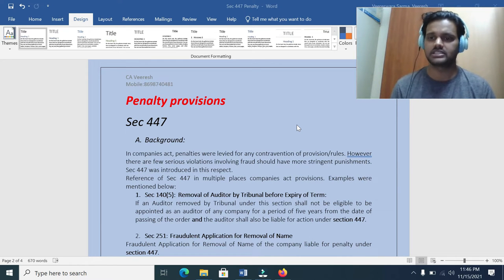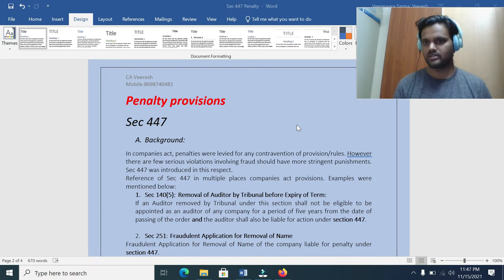In every section in the Companies Act there is already a penalty provision, but there are a few cases of contravention and a few activities which involve fraud. The fraud may even involve the public interest, to deceive the creditors, members, or the company. For those cases, levying a normal penalty won't suffice. There should be an additional penalty, and more stringent penalties and more stringent imprisonment, to avoid that fraud in the future. That's the reason why the Companies Act brought out section 447.